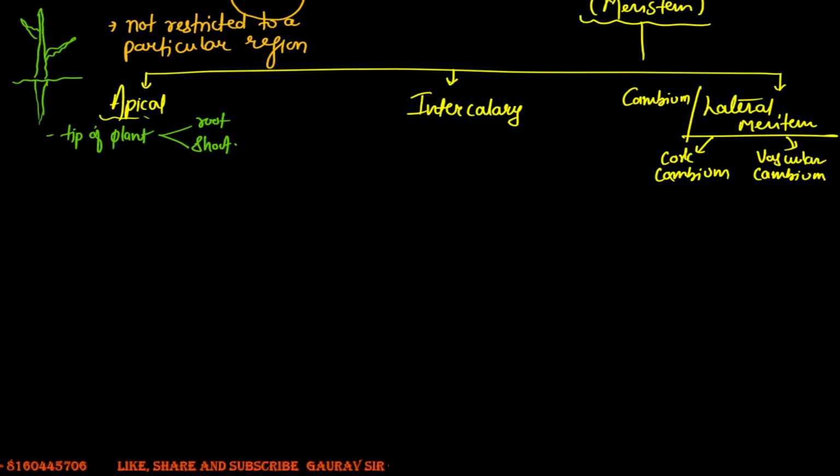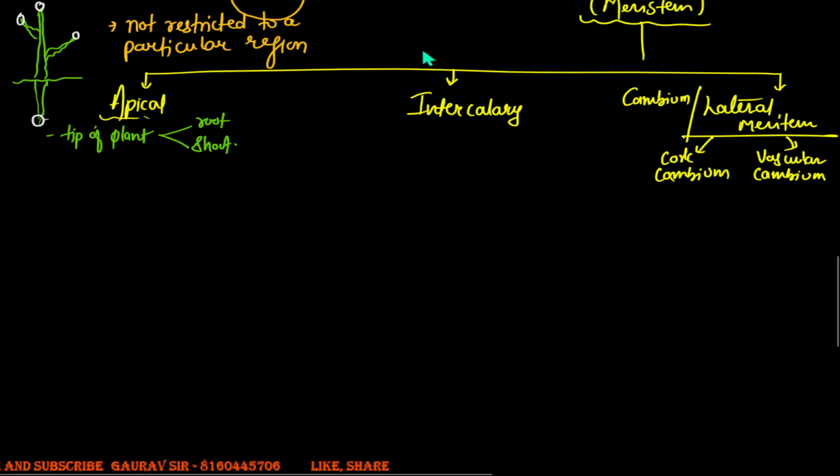So all these regions, which happen to be the tip of the plant, this becomes a root apex or root tip, whereas these particular parts will become the shoot tips. So these will be the sites where you will find the plants possess these cells called meristems. Now, when we talk about these meristems, what will they do?